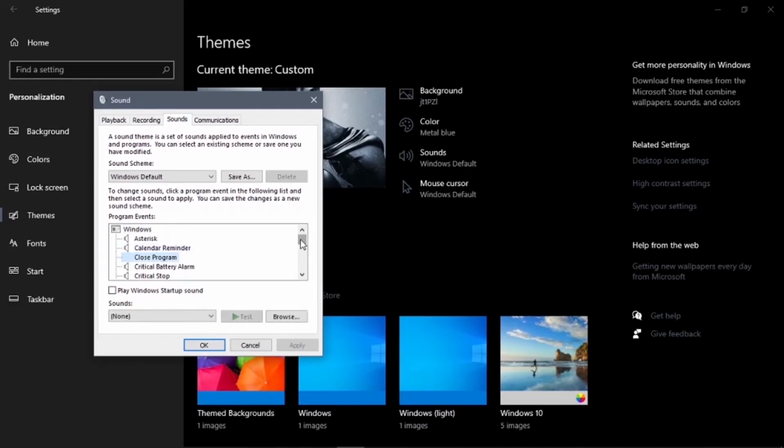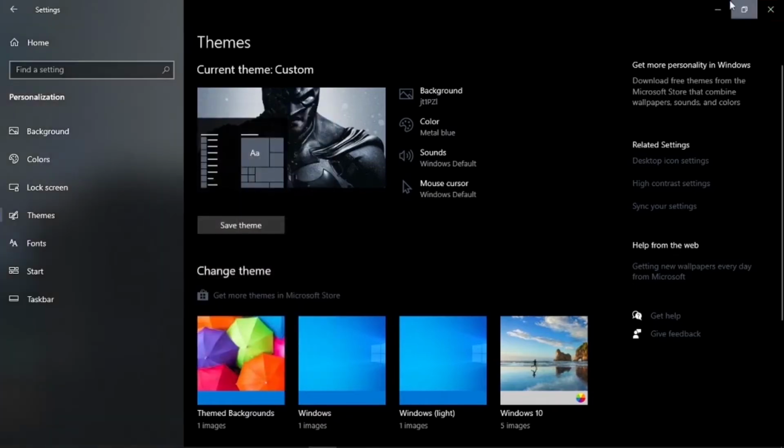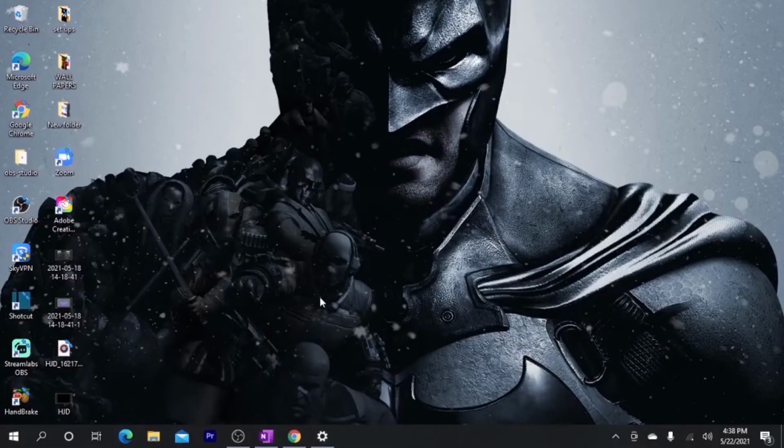I'm just gonna click through all the sounds for different kinds of stuff. Mail, new mail notification, many other notification sound effects that you can change. I'm about to show you how to change it. What you want to do from here is just close it out and minimize it.